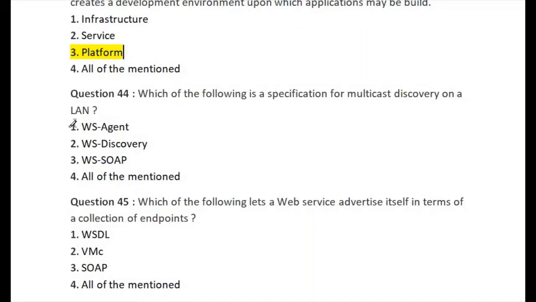Let's go for question number 44. So question number 44 is: which of the following is the specification for multicast discovery on a LAN, local area network? So the first option is WS-Agent, second one is WS-Discovery, third one is WS-SOAP, Simple Object Access Protocol, and fourth one is all of the mentioned. So the right answer of question number 44 is option number 2, WS-Discovery.